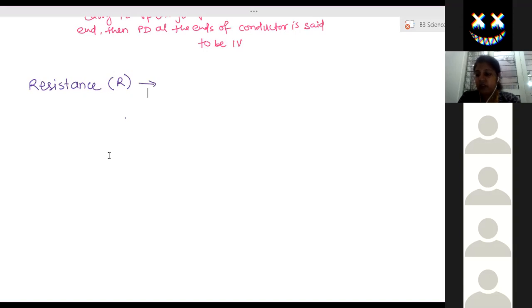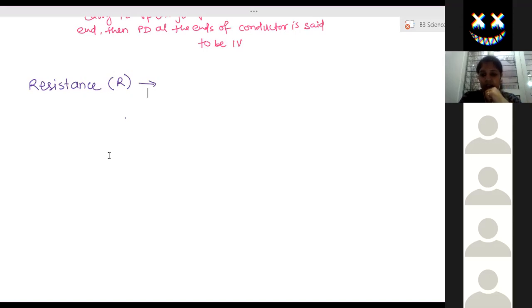The conductor provides obstruction to the flow of charges. Actually electrons carry the charge, so we use the word charges. That property of the conductor which provides the obstruction to the flow of charges is called resistance.